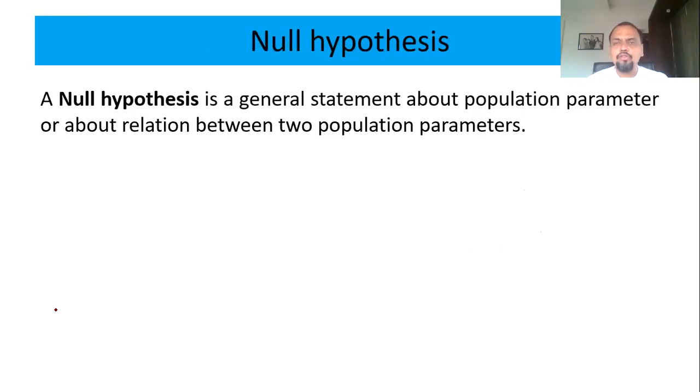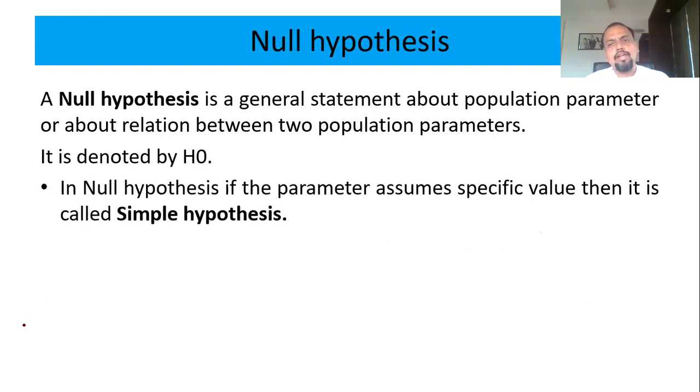There are two types of hypothesis, null and alternative. Now I'm going a little bit technical. A null hypothesis is a hypothesis about a specific value of the parameter. If a population parameter assumes a specific value, then it is called a simple hypothesis.